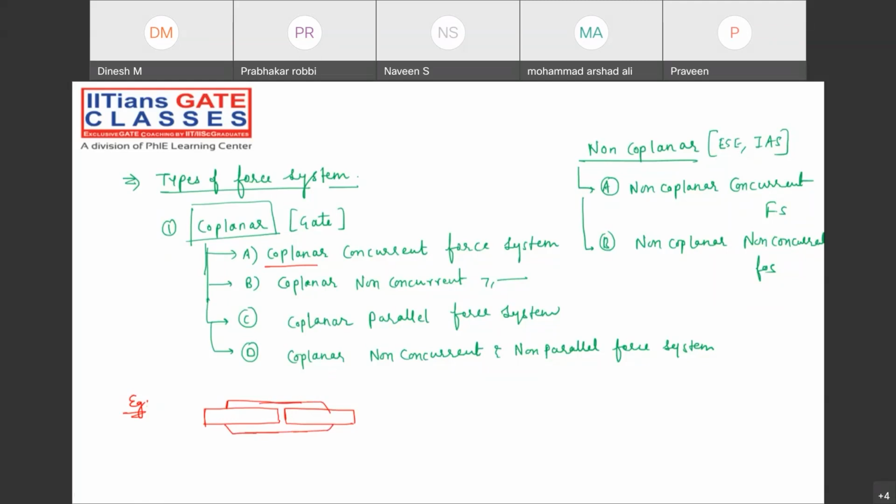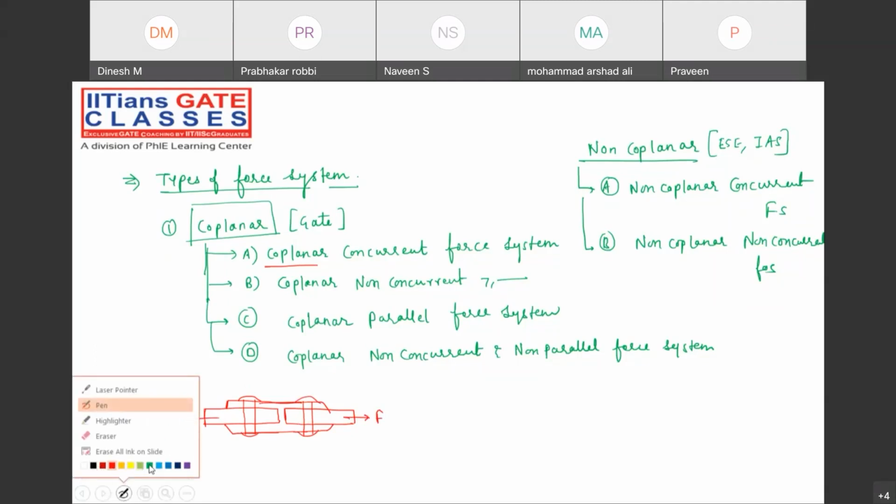In machine design, you will come to know about the butt joint, lap joint, and the design of those joints. Two plates are joined together with the help of rivets, and we are just applying the force, something like this.